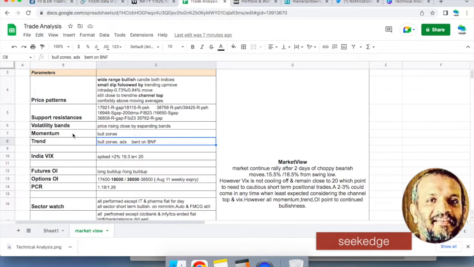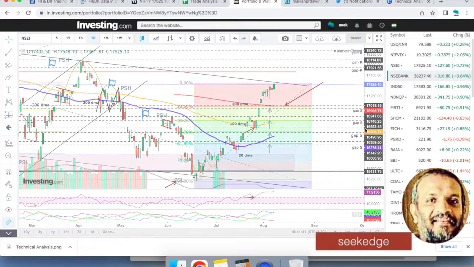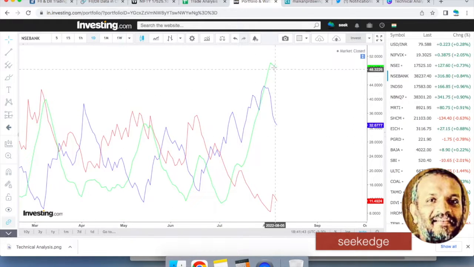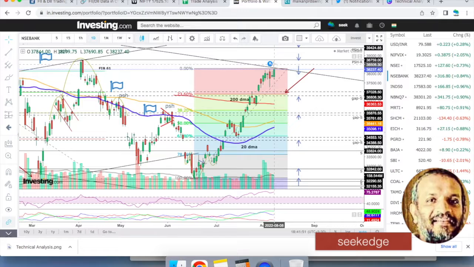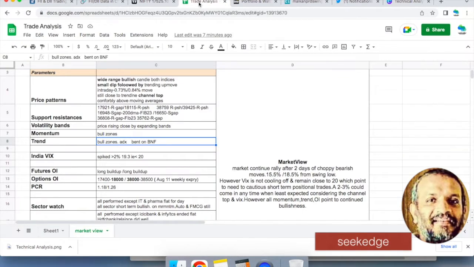Now moving ahead, momentum is saying that it is bullish. Trend is saying it's bullish, but there is one thing you have to notice: the Banknifty trend has already taken a small bend. If you look at Banknifty, there is something to be cautious about. This is the strength of the ADX trend, which has taken a bend in the short term. That bend sometimes means a reversal. Sometimes it may not happen. It may take a small breather and then again resume the momentum on the upside. But a bend could indicate there is some substantial down move that may be arising immediately. So that is something on Banknifty. The trend indicator is giving a signal, but otherwise momentum is super bullish in the short term.